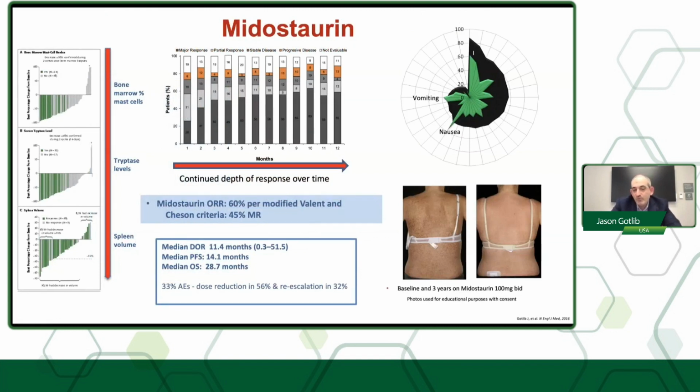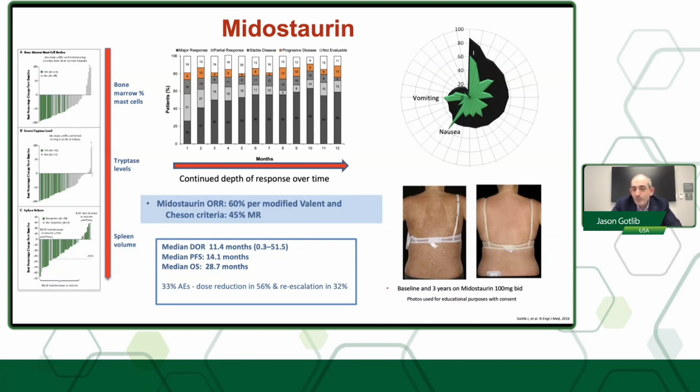The response rate was overall 60%, with 45% of patients achieving a major response, that is improvement of 1 or more organ damage findings and at least a 50% reduction in bone marrow mast cells and tryptase level. And you can see the overall survival was some 29 months.